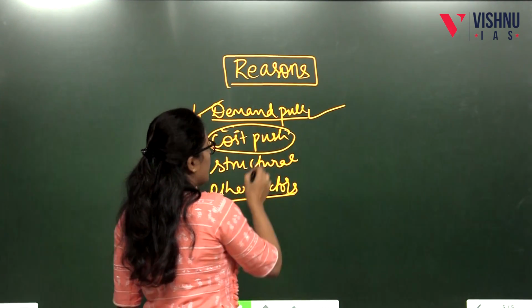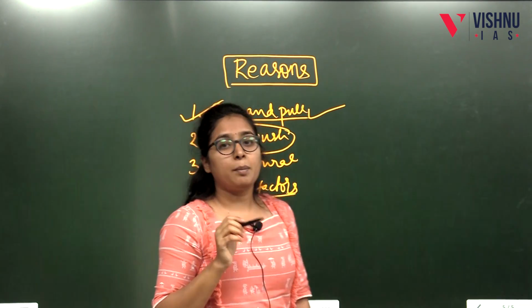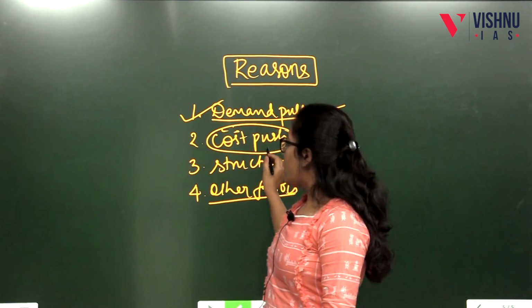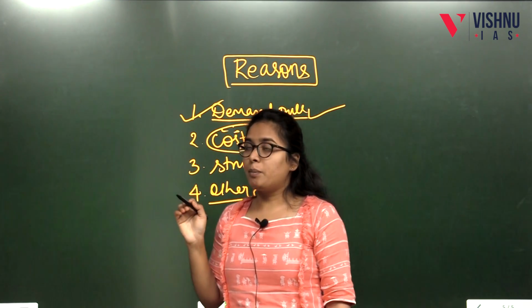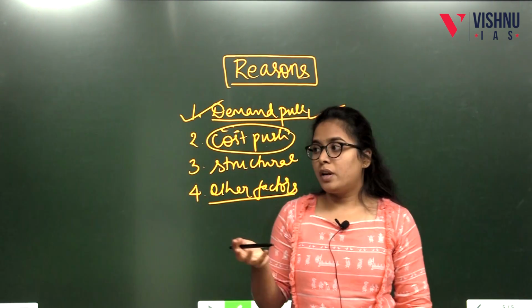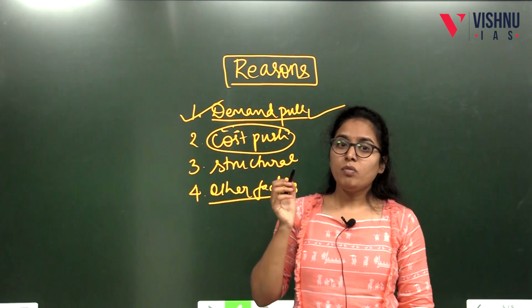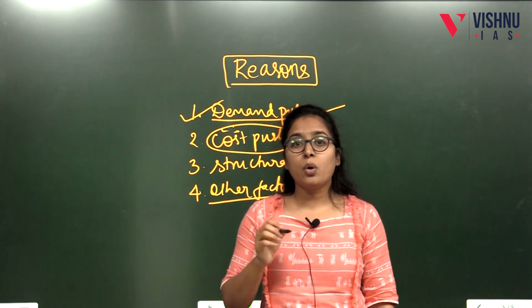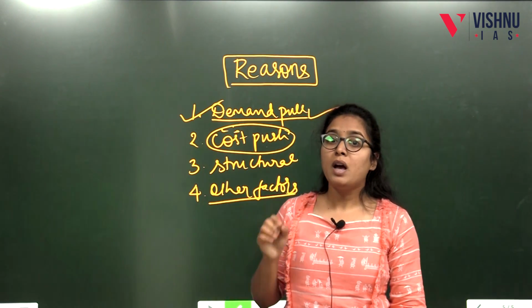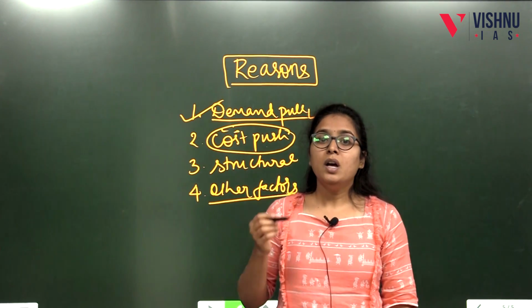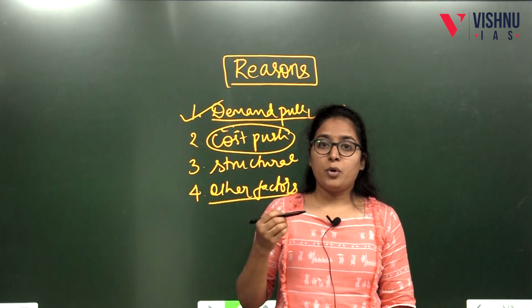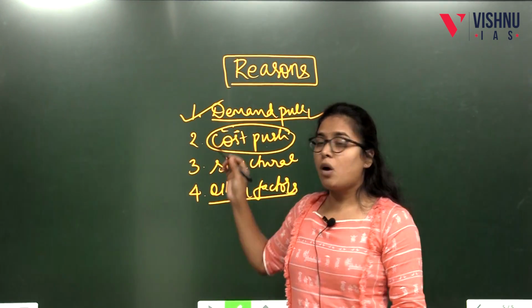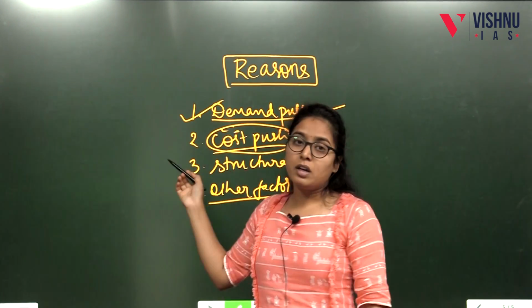Then cost push inflation. This is due to supply shocks. For example, a drought happened in a region. Due to the drought, the supply of a commodity got reduced. So, this reduced supply will command high prices in the economy. That is, the inflation of that particular commodity increases. That is, cost is pushing the inflation.